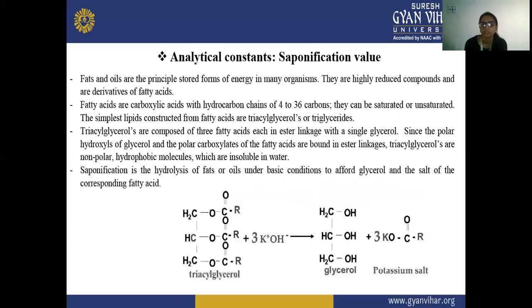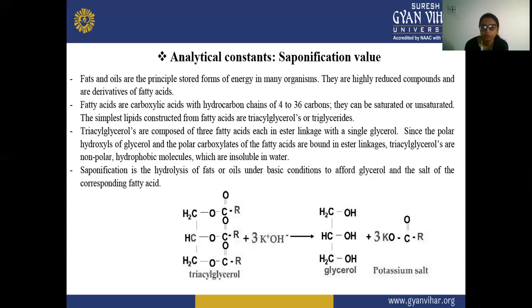The next analytical constant is the saponification value. Fats and oils are the principal stored form of energy in many organisms.